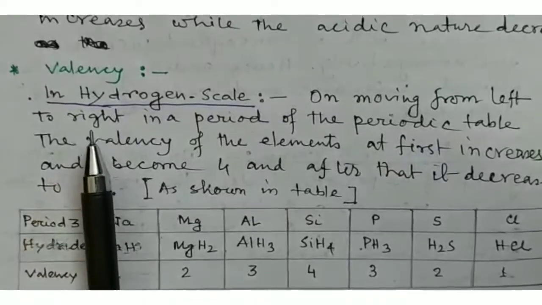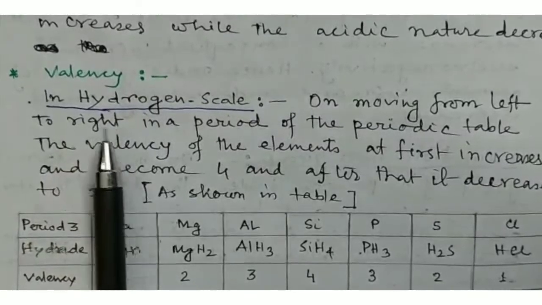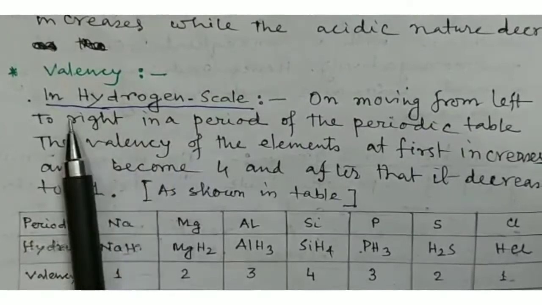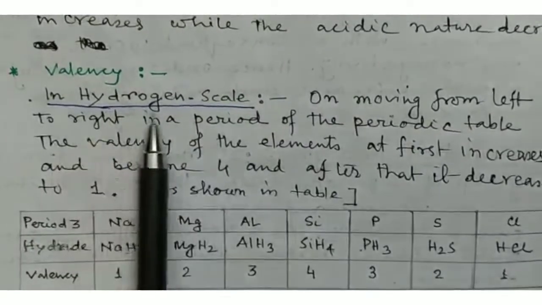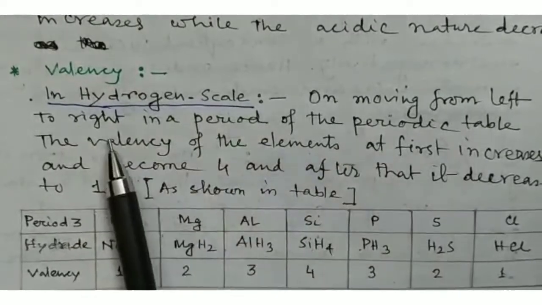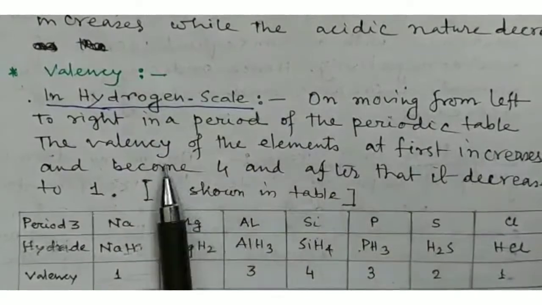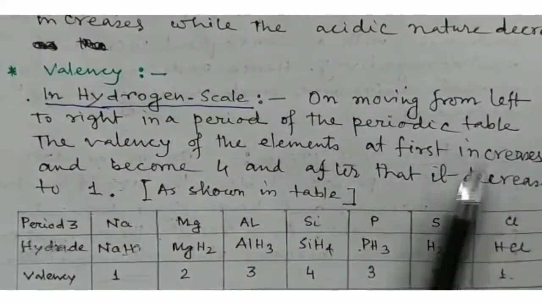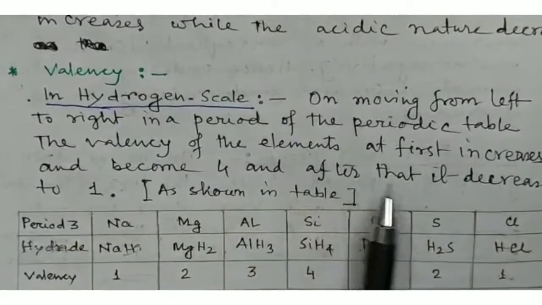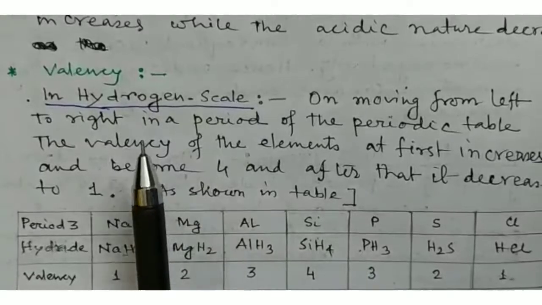Now we discuss valency. There are two scales: the hydrogen scale and the oxygen scale. First, I discuss the hydrogen scale. On moving from left to right in a period of the periodic table, the valency of the elements at first increases and becomes 4, and after that it decreases to 1, as shown in the table in the hydrogen scale.